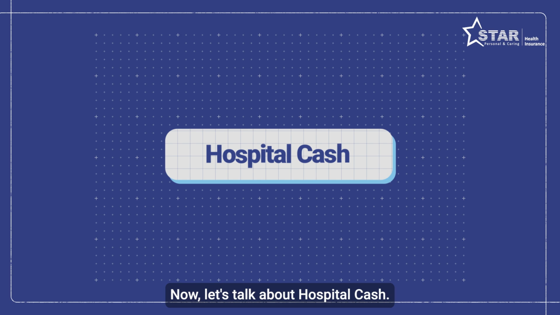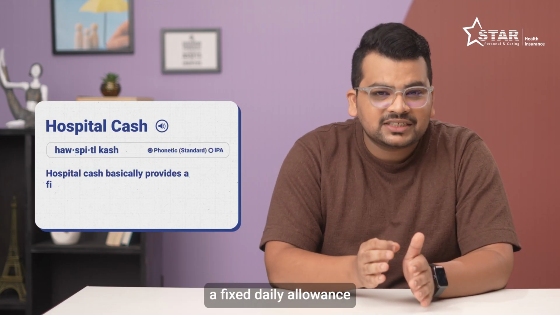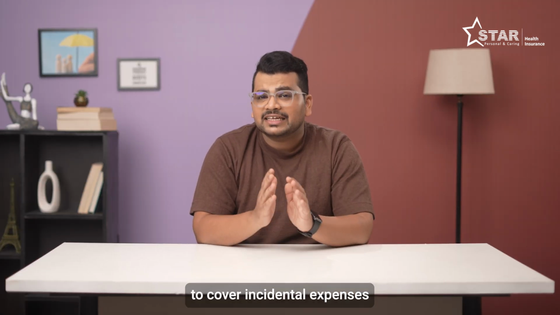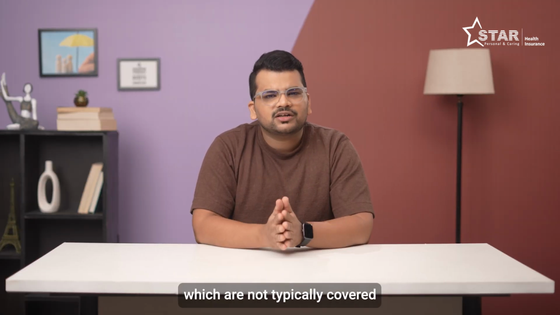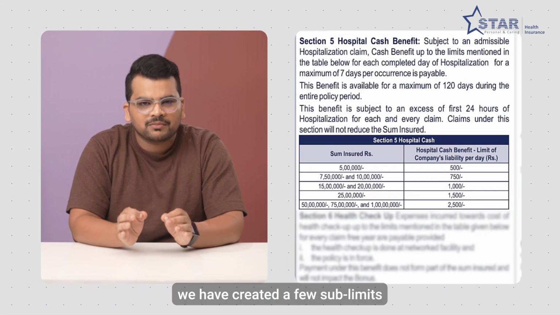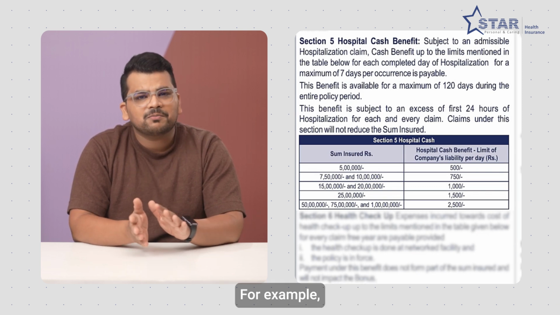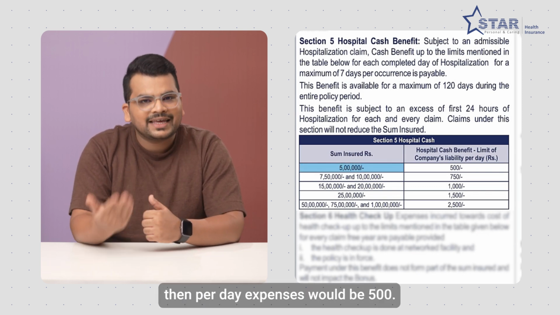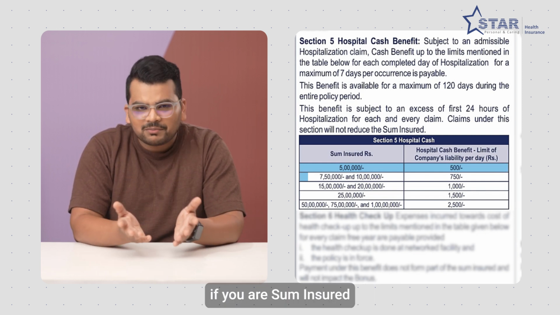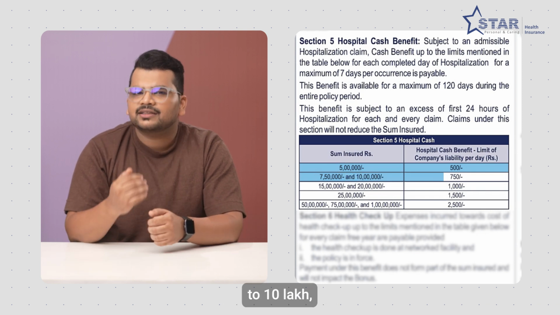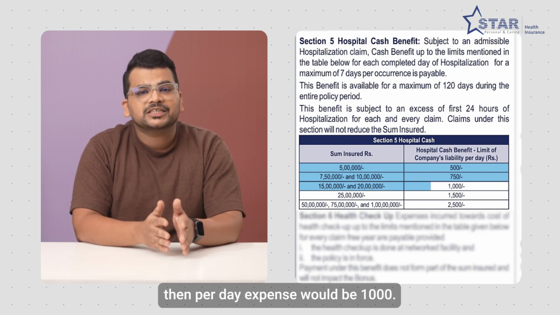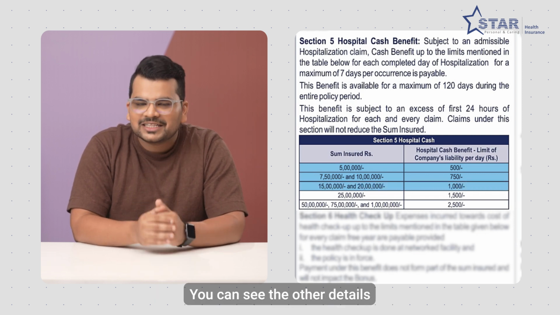Now let's talk about hospital cash. Hospital cash basically provides a fixed daily allowance to the insured during hospitalization. This benefit is designed to cover incidental expenses that may arise which are not typically covered under regular hospitalization coverage. In this, we have created a few sublimits based on your policy coverage. For example, if you are insured up to 5 lakh, then per day expenses would be 500. Similarly, there are different sublimits provided, like if your sum insured is between 7.5 lakh to 10 lakh, then the per day limit would be 750. And similarly, for anything above 15 lakh, then per day expense would be 1000. You can see the other details on your screen.